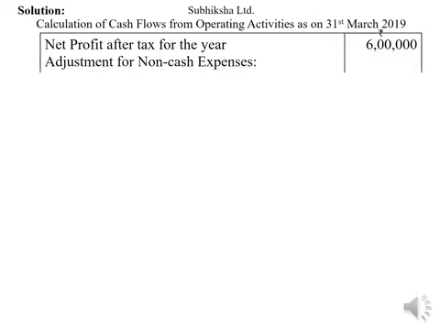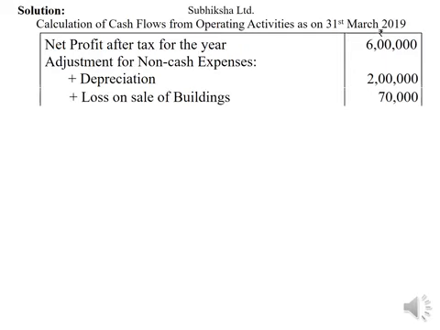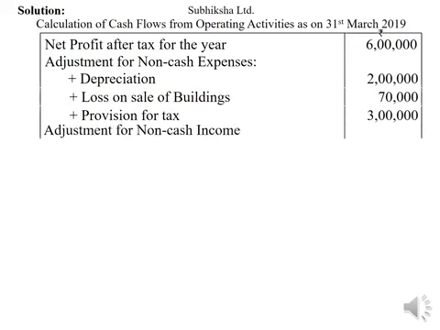To this, adjustment for non-cash expenses have to be made, that is expenses which do not result in outflow of cash but charged in profit and loss account have to be added back again. So amounts of depreciation rupees 2 lakhs, loss on sale of building rupees 70,000 and provision for tax have to be added back to net profit after tax.